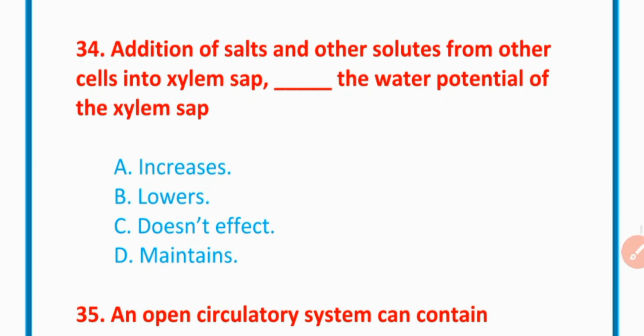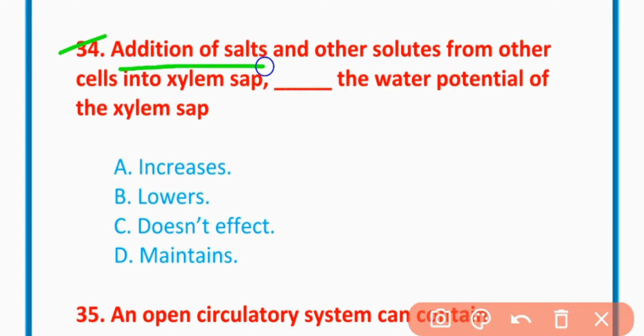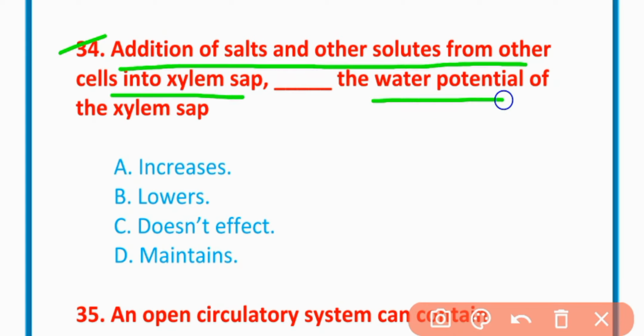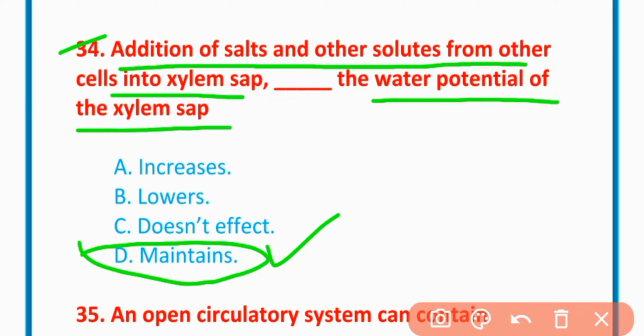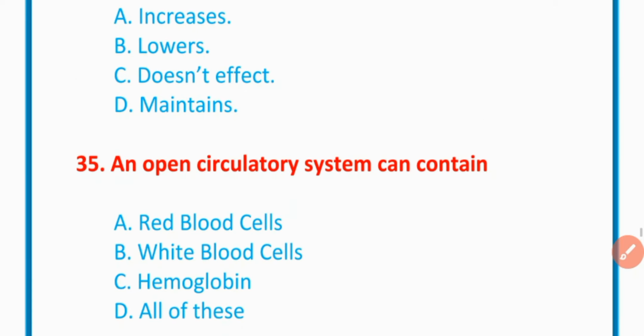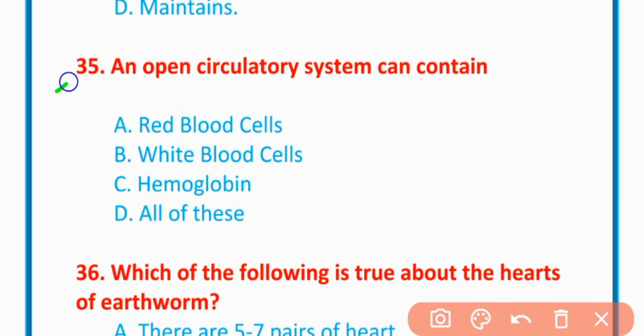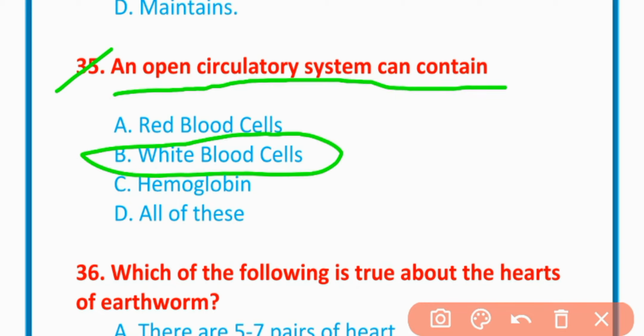MCQ number 34. With addition of salts and other solutes from other cells into xylem sap, the water potential of xylem sap will be maintained. Maintain is the correct option. MCQ number 35. An open circulatory system can contain white blood cells. Option B is correct.